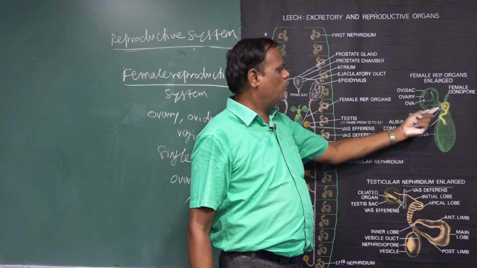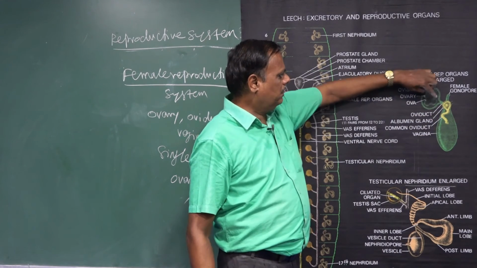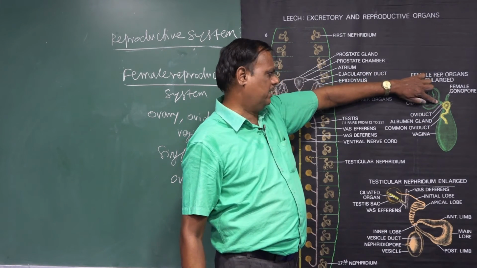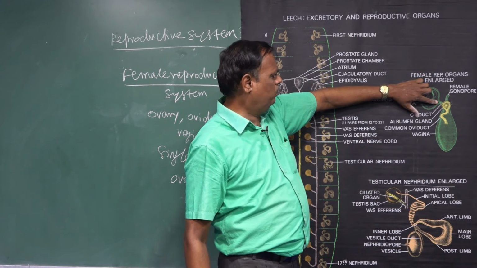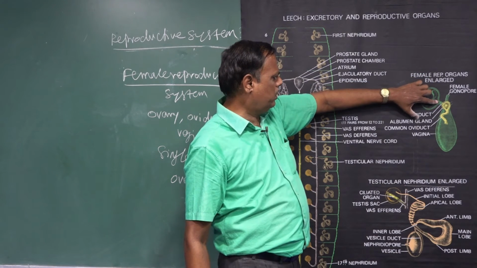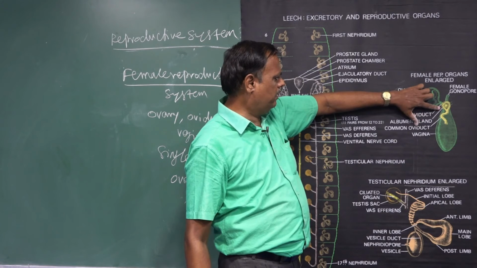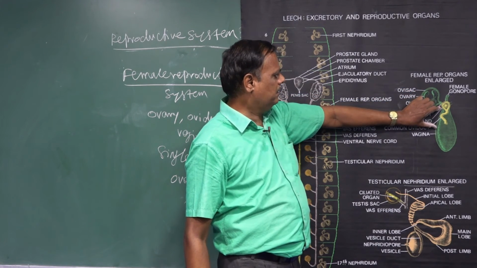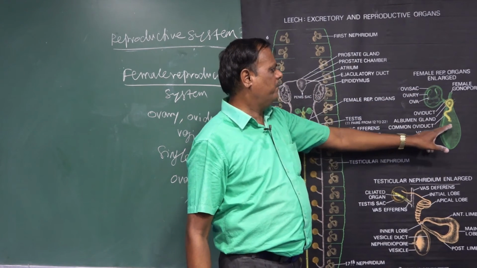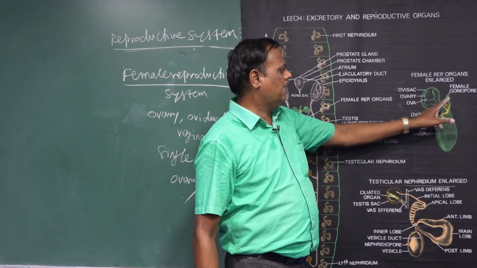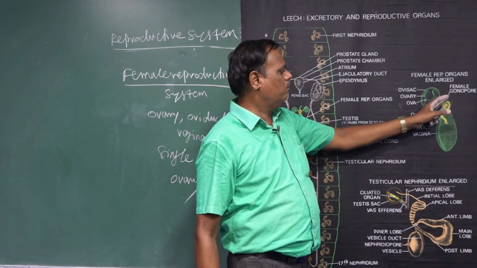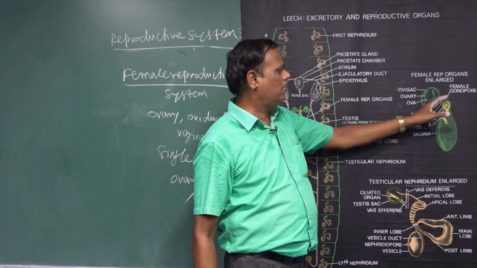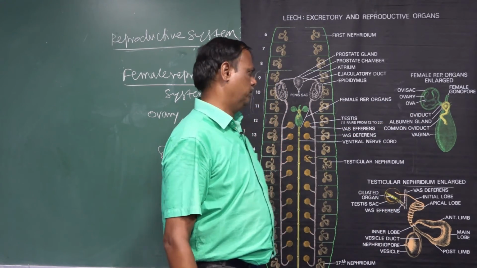Then the continuation of this ovary is a short duct called the oviduct. Then oviduct to the albumin glands, then albumin glands to the common oviduct, then vagina. Finally, through this vagina, the eggs are released away from the body through the female gonopore.